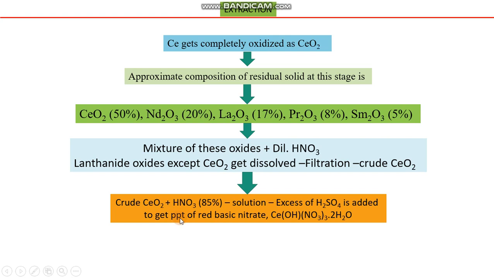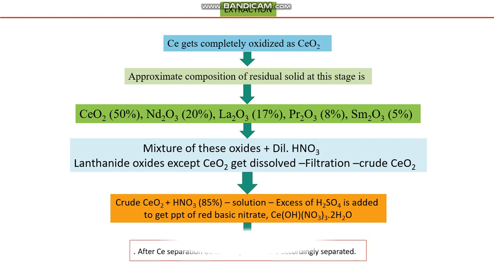Now, since we are getting precipitates, this precipitate is a different phase from the solution. So one is the solution phase and the other one is the solid phase. So solid can be separated very easily from the solution with the help of filtration. As a result of filtration, we will get solid cerium oxide, and in solution we will get the other respective impurities. So this solid separated in this step can then be subjected to the purification process, and impurities are accordingly processed further. Thank you.